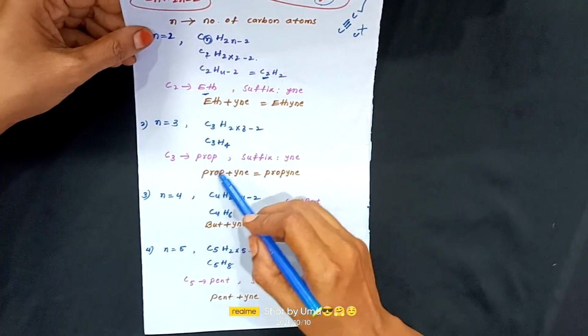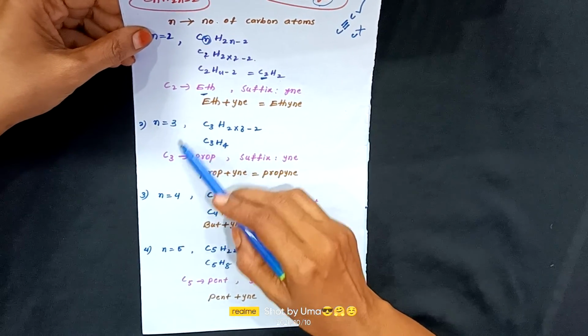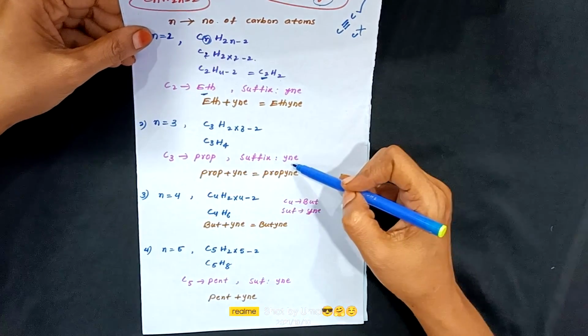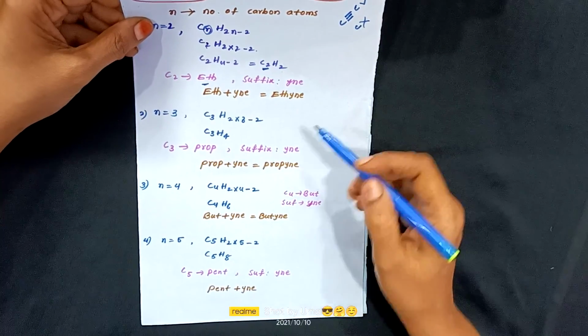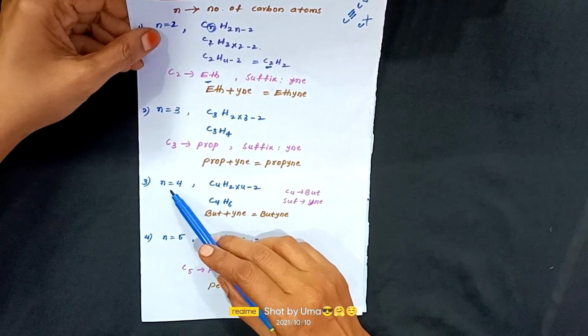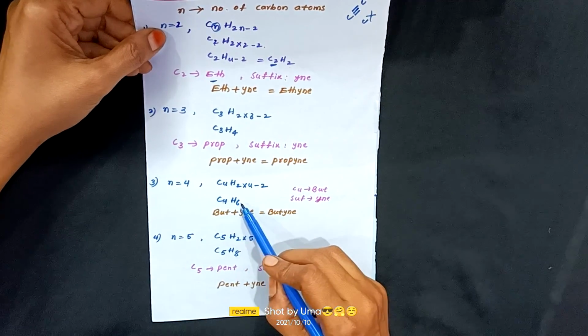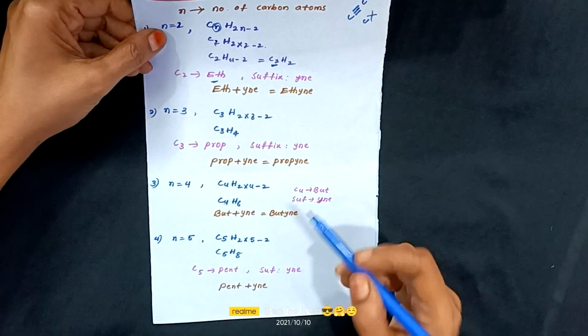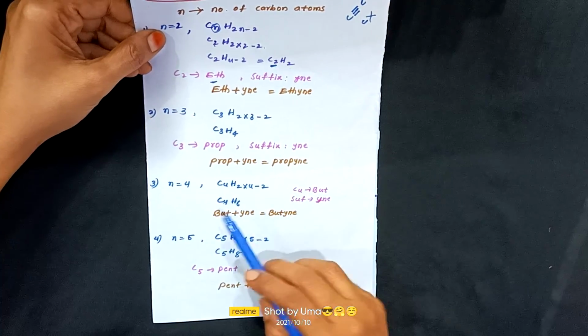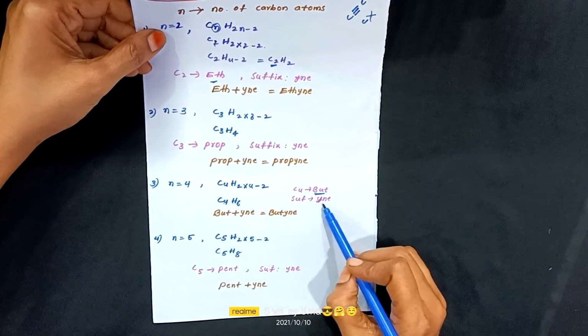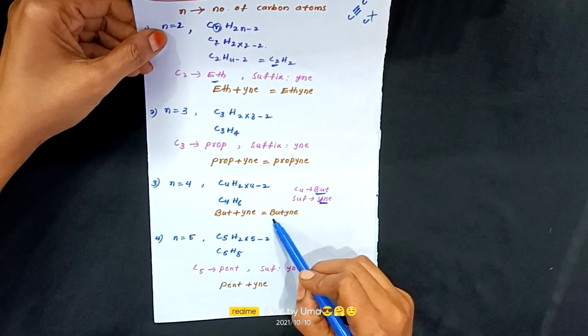Similarly, n equal to 3, we will get C3 represents prop. Yne is the suffix, prop plus yne, propyne. If you go to the next compound, n equal to 4, that means C4H6 you will get on the basis of this formula. So what is the name of it? C4 represents but and suffix is yne. But plus yne, butyne.